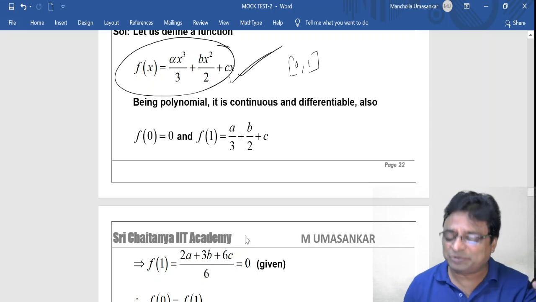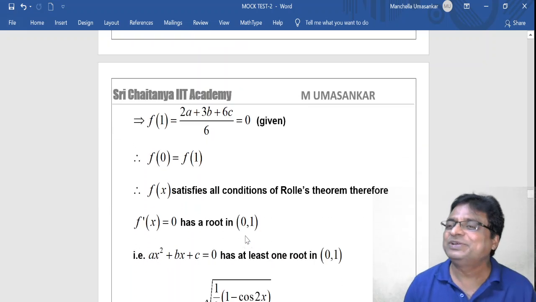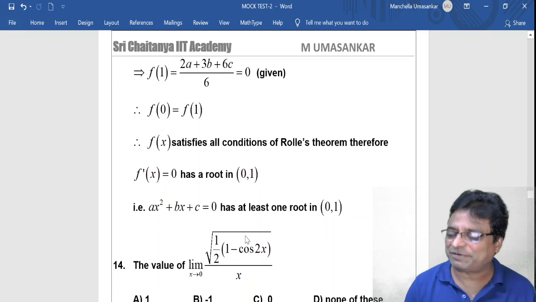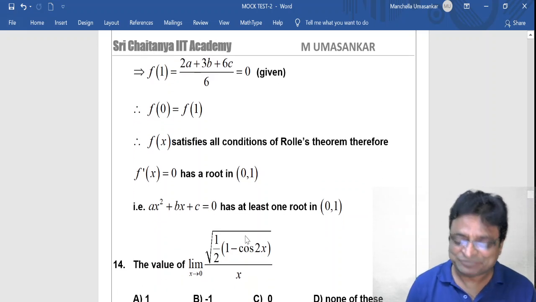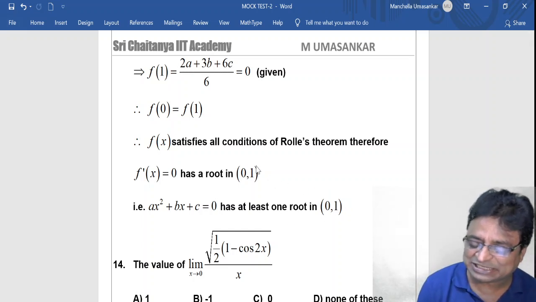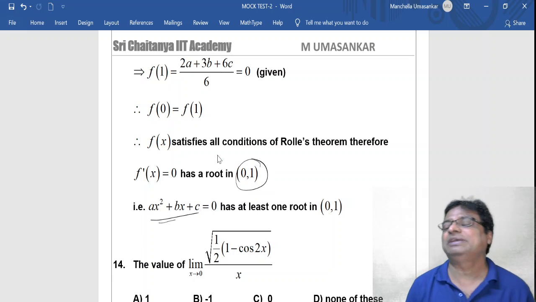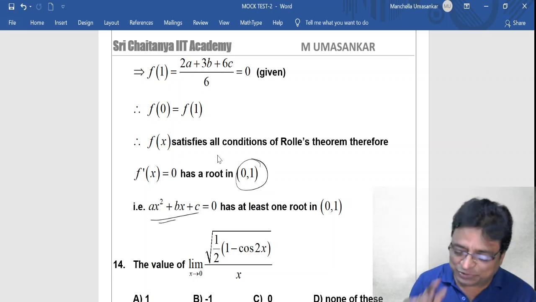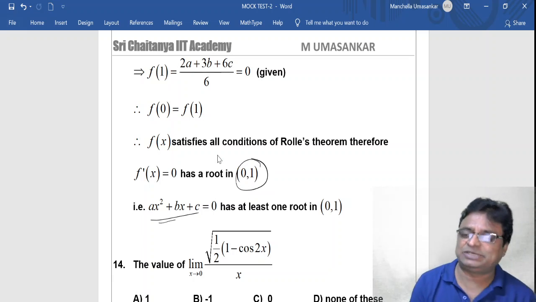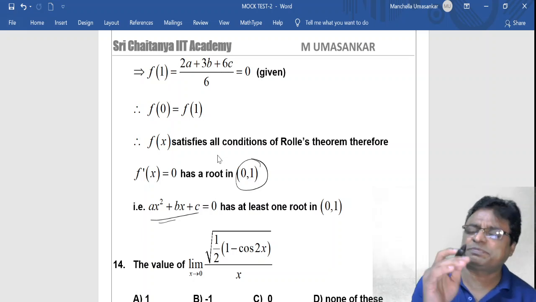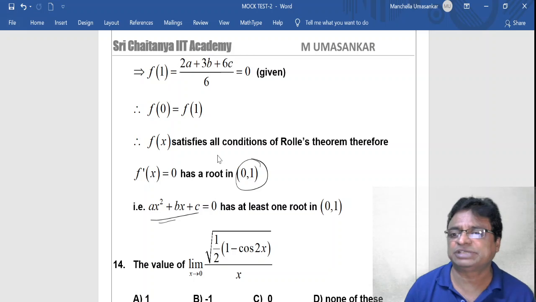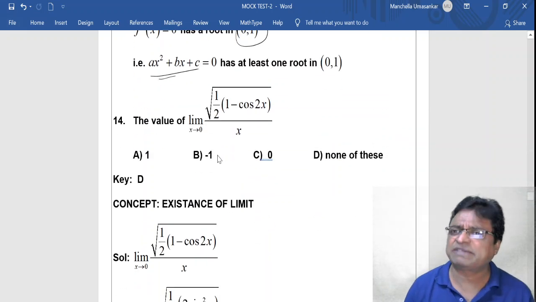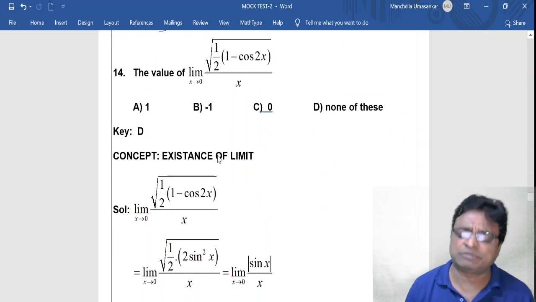But what is given? 2a plus 3b plus 6c equal to 0. And moreover, f of 0 is equal to f of 1. So all the conditions of Rolle's theorem are satisfied. Therefore, by Rolle's theorem, there exists at least one real number which satisfies this equation, and the root must be in 0, 1. So this kind of application you can get, and this is the most important model for Rolle's theorem. Practice it.